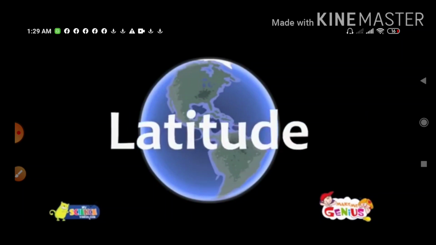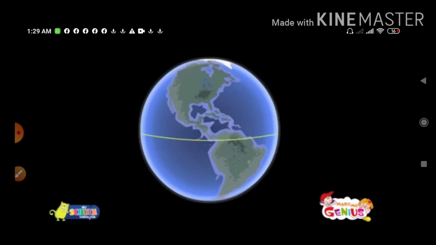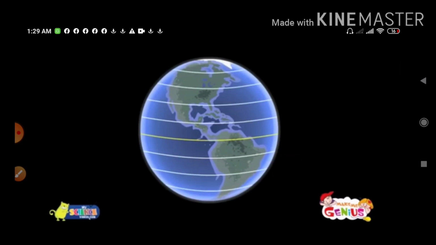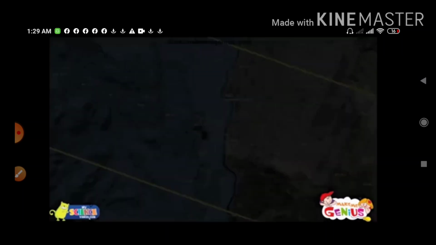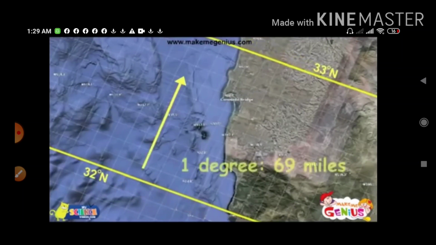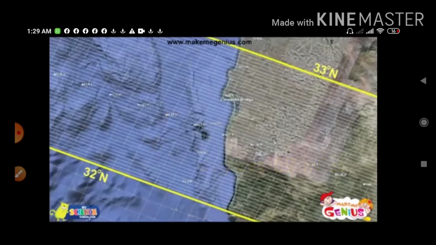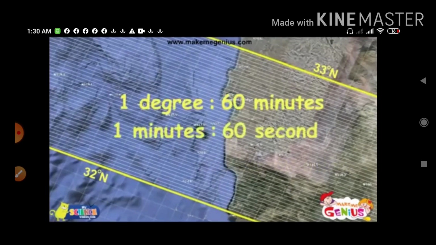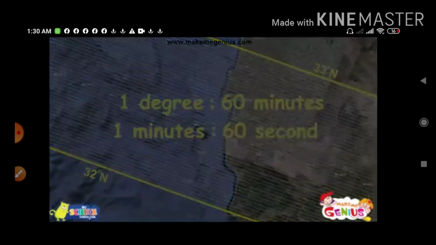At first, we will talk about latitudes. Lines of latitude, also known as parallels, circle the Earth from east to west. These lines are the same distance apart, about 69 miles. This 69 miles is 1 degree. Each degree is further divided into smaller lines. There are 60 minutes in 1 degree and 60 seconds in 1 minute.